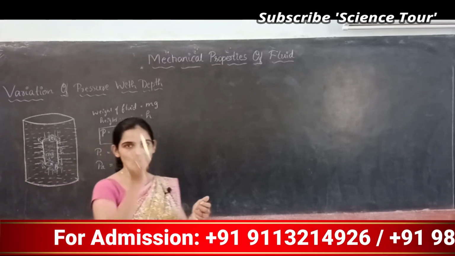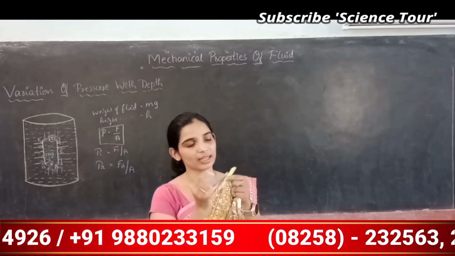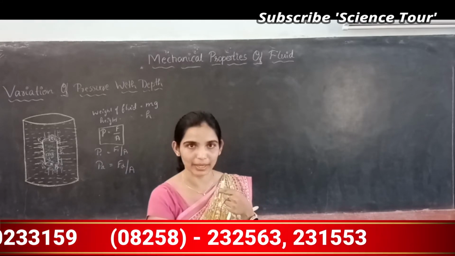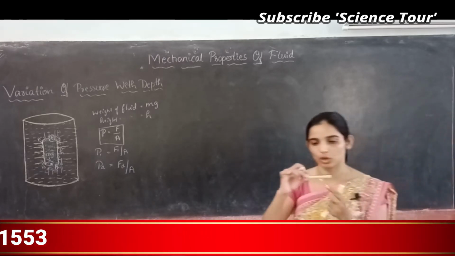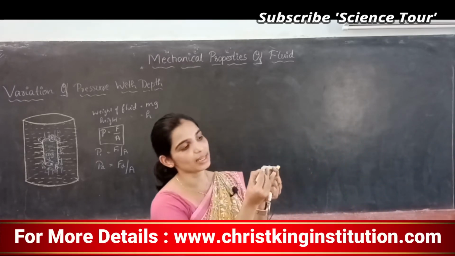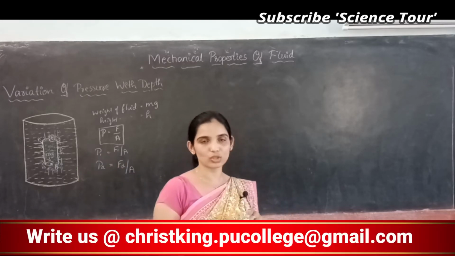So this chalk piece is also in the cylindrical shape. So the area of cross section of this end should be equal to this end, correct? If you take any fresh chalk piece, yeah, this is a fresh chalk piece. See, the area here is equal to the area here, right? So it is a similar cylinder, so the area should be the same.